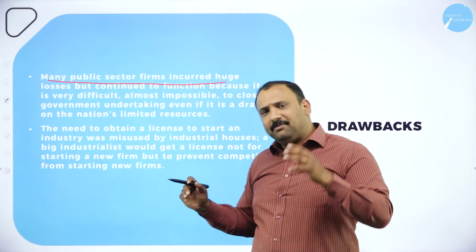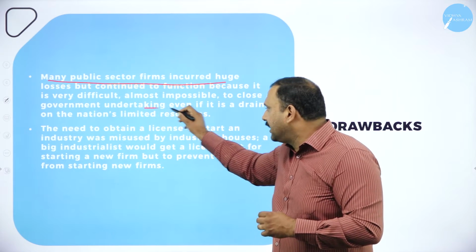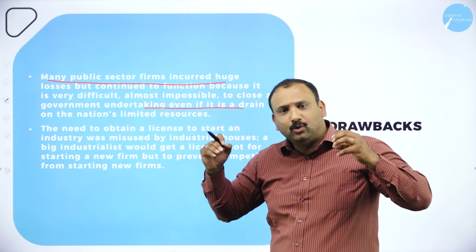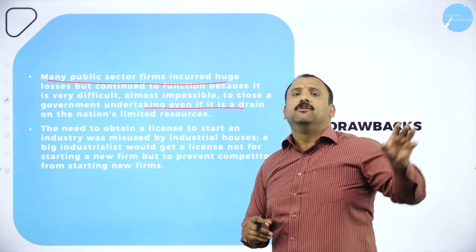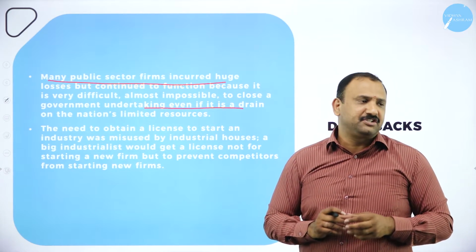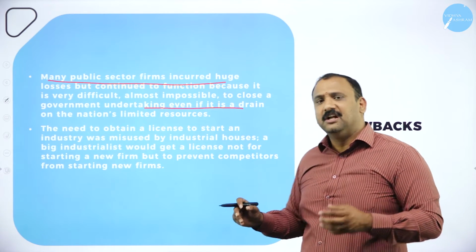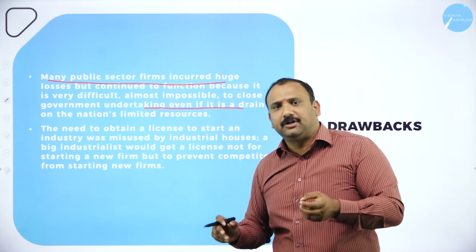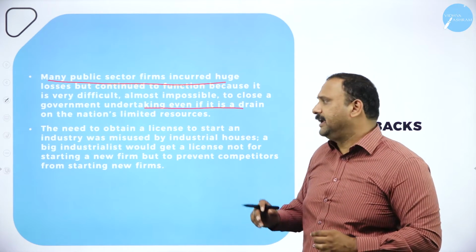That was making the government's task impossible, where government undertakings were not able to generate revenue, and the government had to keep pumping money for the survival of these industries. That is a very bad scenario, because the nation's limited resources were completely consumed by these non-performing industries.